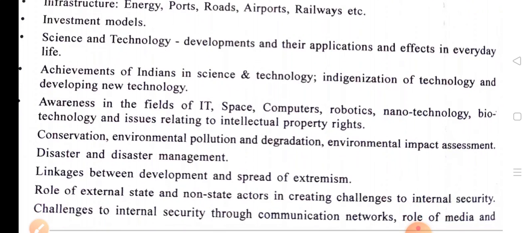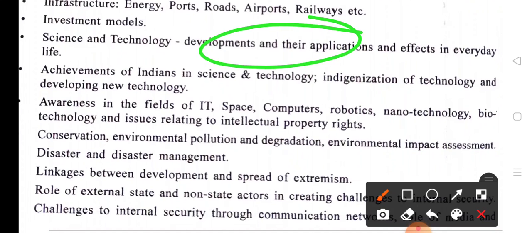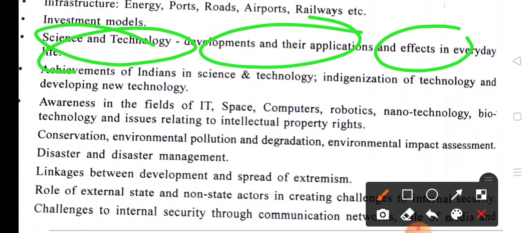You can see investment models, science and technology, developments and their applications and effects in everyday life. Nowadays science and technology is at the top of the graph. So what is the role of science and technology in the farming sector, and in the growth of the Indian economy?